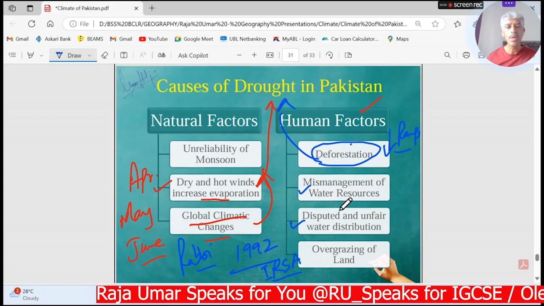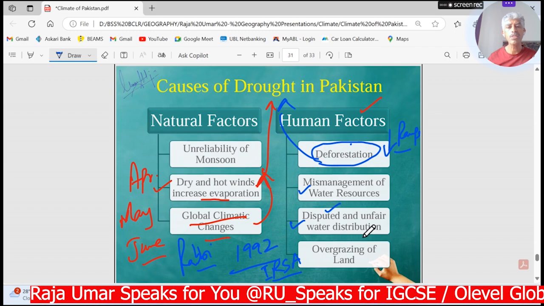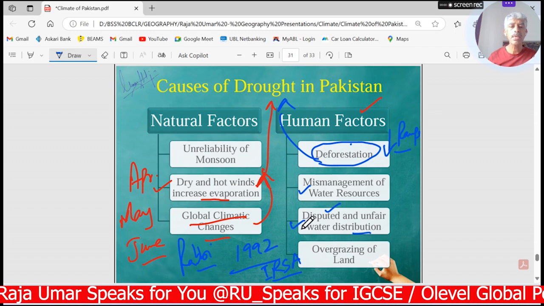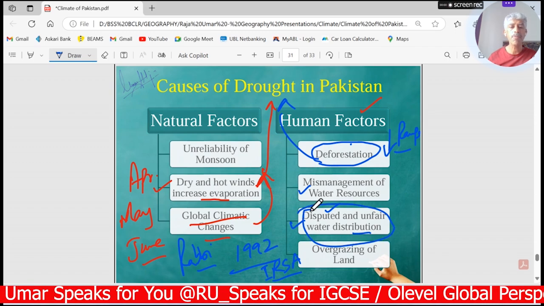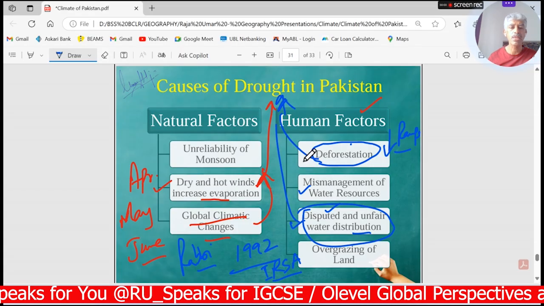So there are certain disputes and conflicts going on among the provinces regarding the distribution of water. This sort of dispute between the two provinces leads to drought, as the water is not being managed well.